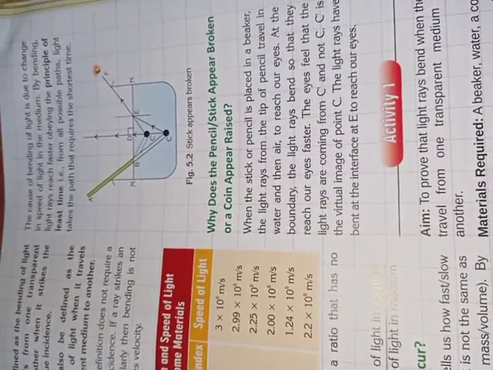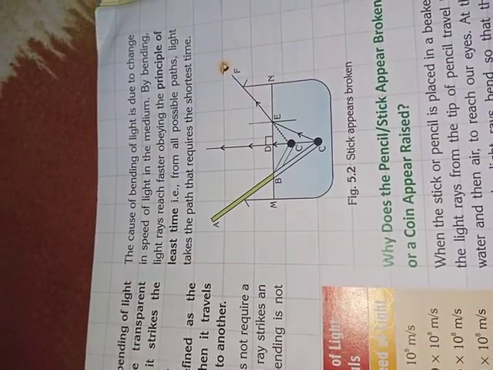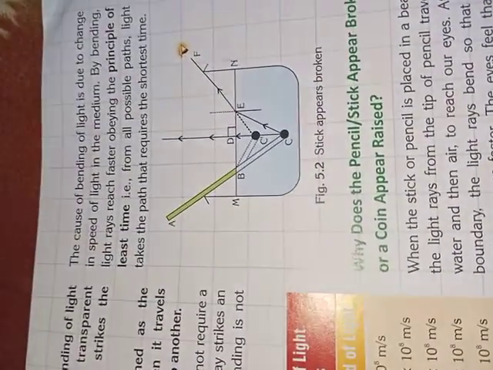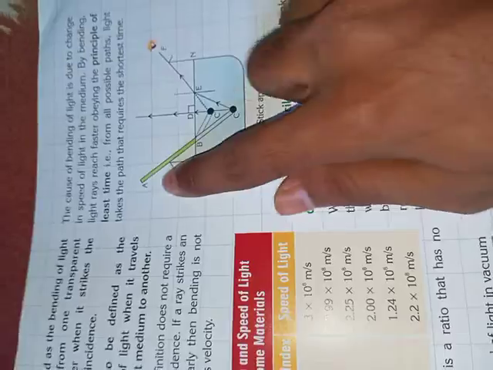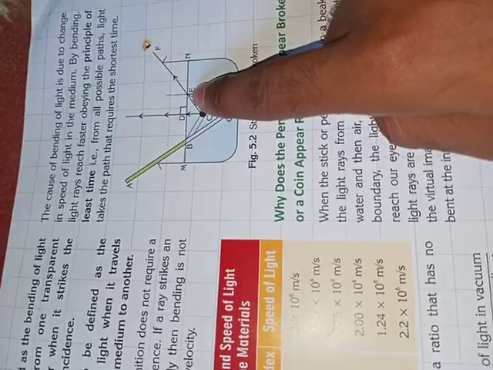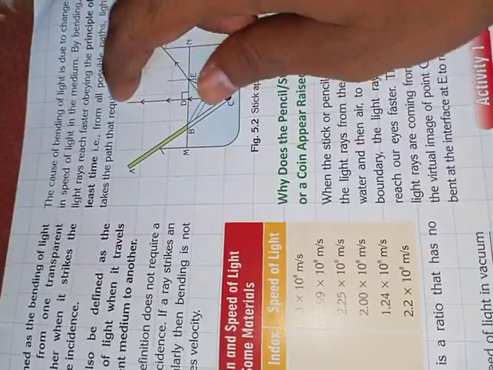Why does the pencil stick appear broken or the coin appear raised? What is the reason? Here, why are the coins appearing raised? That means the coin is there, but it looks like it is here. Actually, the stick appears broken here. Why? Look at that. If the pencil or stick is like that, from that point light is coming, and as the light is coming from a denser medium to a less dense medium, the light will go away from the normal.